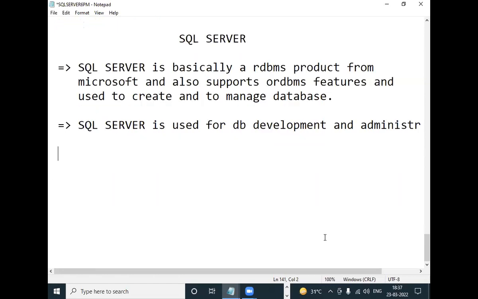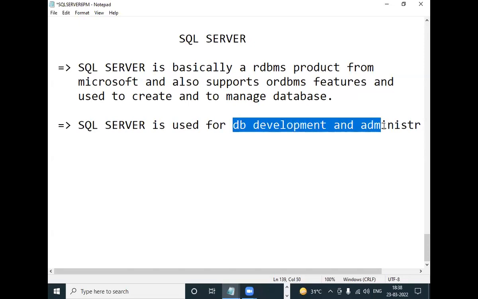We can use it for development and we can also use it for administration purposes. So the question is, what is the difference between these two?